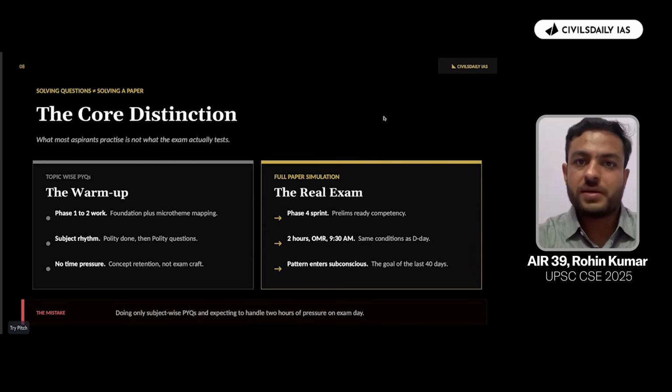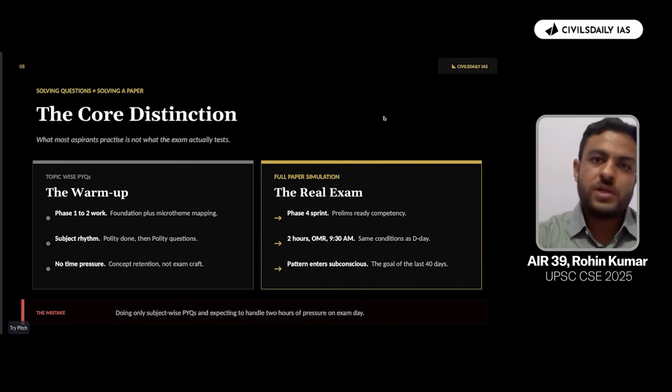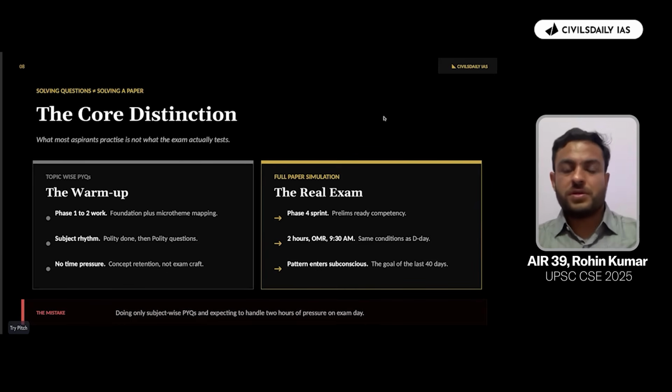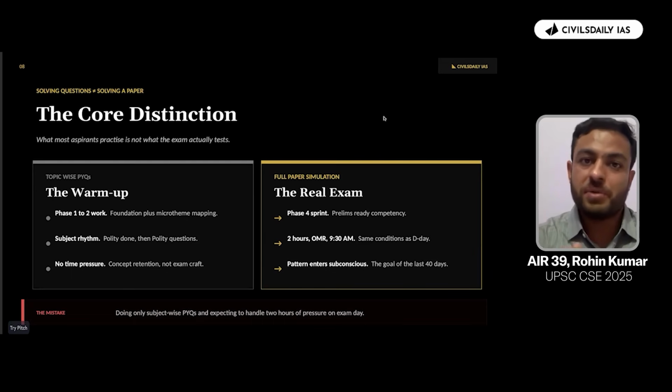I would segregate all the papers of, let us say, the last 10 to 15 years, and I would attempt them. At 9:30 sharp, I'll have a timer and start attempting the paper. This simulation helps with the uncertainties of the examination that might surface, for which you are not prepared. Let us say the person taking the attendance creates some kind of trouble for you, or there's anything else. So these are different conditions within which you simulate attempting these papers.